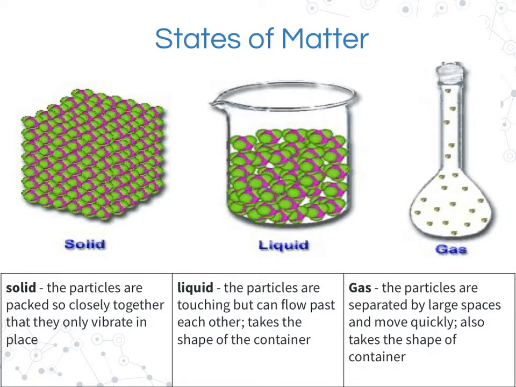Again, summarizing what we'd looked at, in a solid, the particles are packed so closely together that they only get to vibrate in place. In a liquid, the particles are touching but can flow past one another. It takes the shape of its container. In a gas, the particles are separated by very large spaces and move quickly in straight lines. They also take the shape of their container. A solid can hold its own shape.